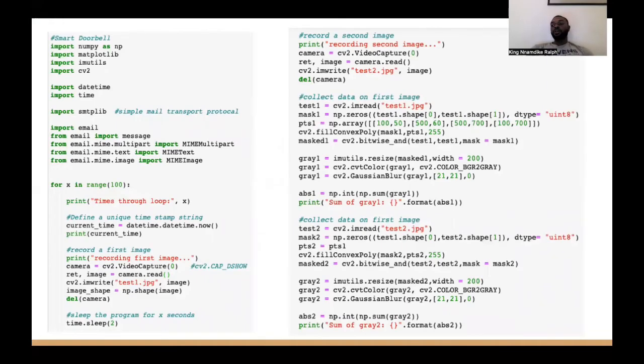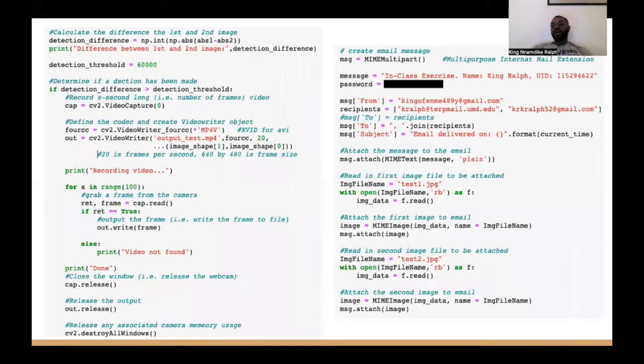As mentioned, the code works within a for loop. I start by grabbing the date and time, which is used to properly file the videos. I then capture one image, wait 2 seconds, and capture a second image. Now I apply the mask, resize, and convert to grayscale on the two images. With the images in grayscale, each pixel can have a value from 0 to 255. If we sum this value for all the pixels on both images, we have a way to compare if the two images have changed.